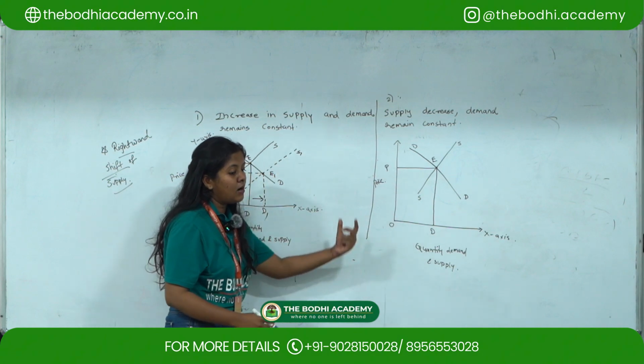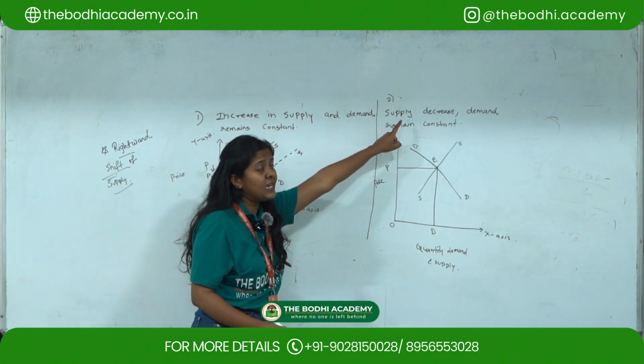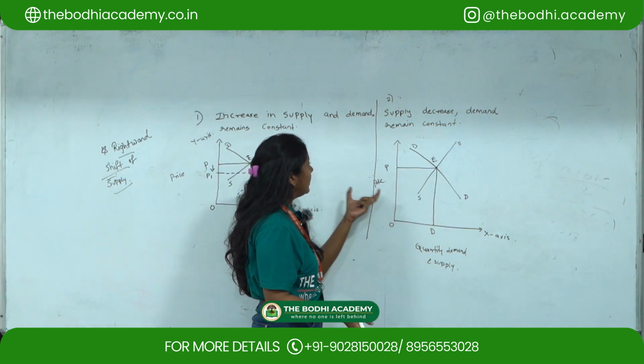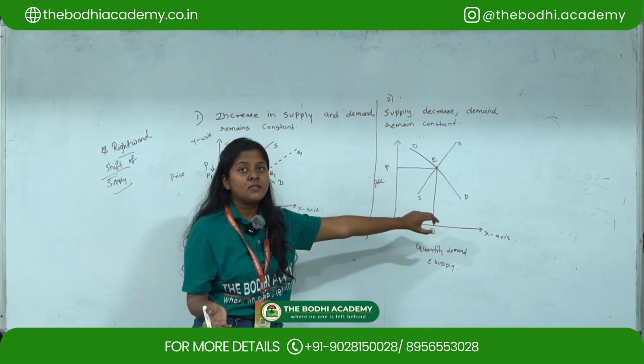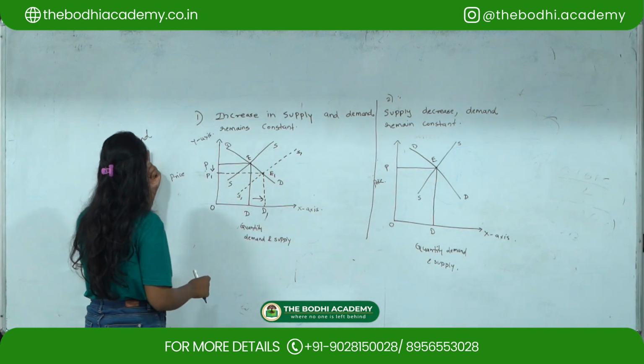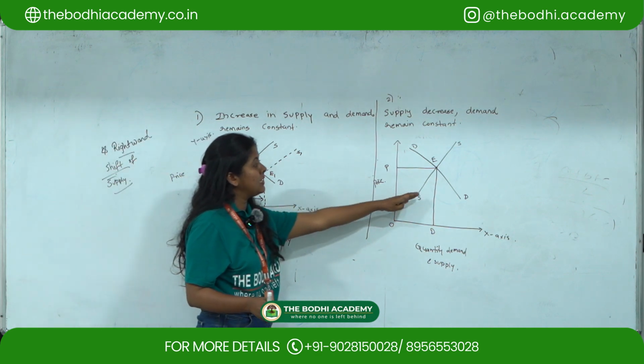Since the supply is decreasing in the market, the prices are increasing, and there is a backward shift. Here we have learned that there was a rightward shift, so now there is a backward shift.